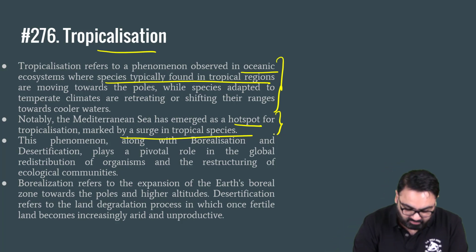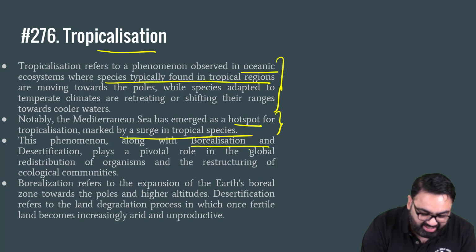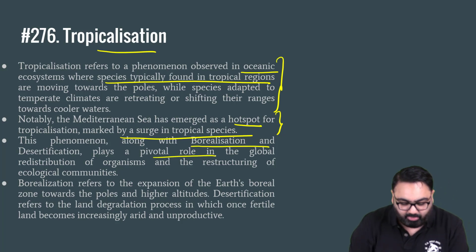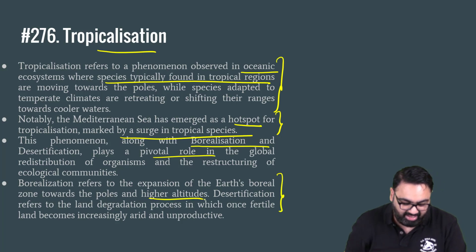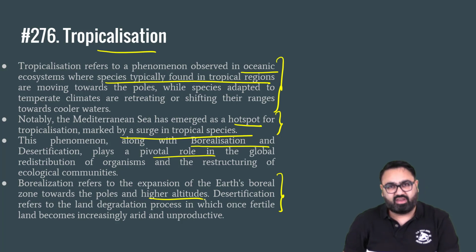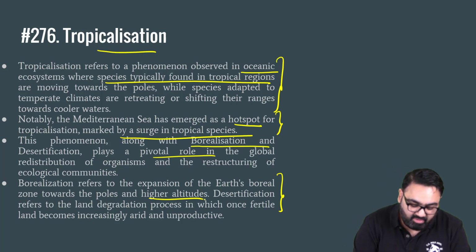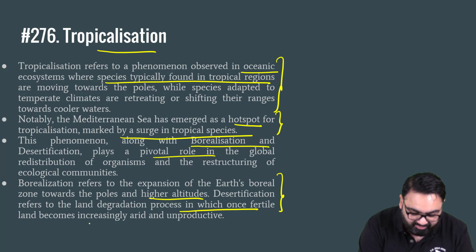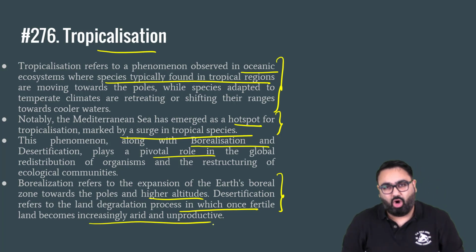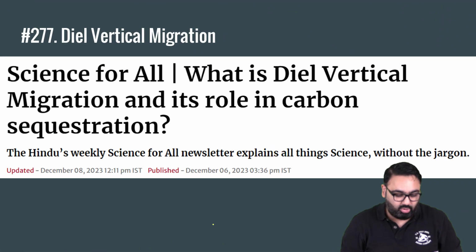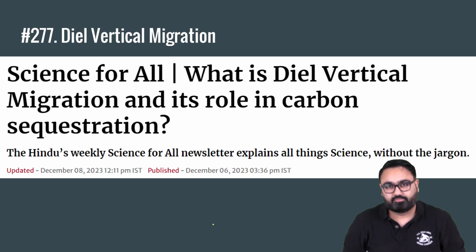This is similar to borealization and desertification. Borealization, as you know, means expansion of the Earth's boreal zone towards the poles and higher altitude areas. Desertification, on the other hand, means degradation of land, conversion of land that was once productive into desert land now. All this is a phenomenon that is seen in various parts of the world now, including in the oceans.